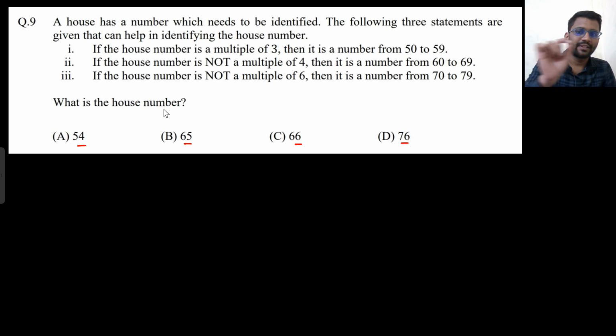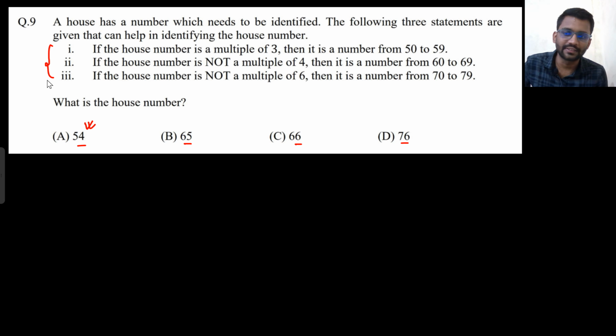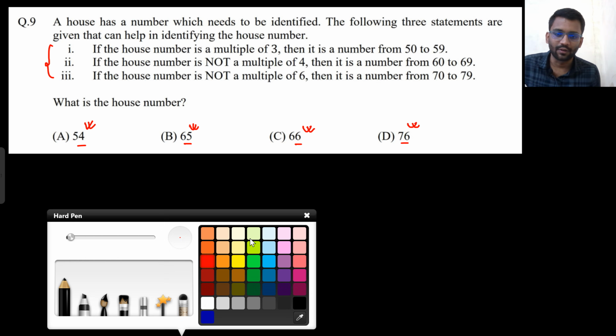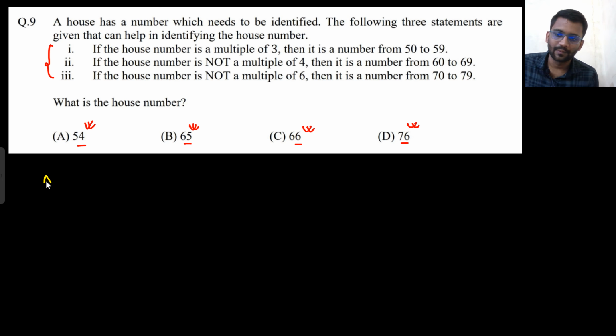If the house number is a multiple of 3, the number has to be from 50 to 59. Let's assume 54 is my house number, it has to satisfy all three statements. If my house number is 65, it has to satisfy all three statements. If it is 66 or 76, this number has to satisfy all these statements. Okay, so let's take 54 first.